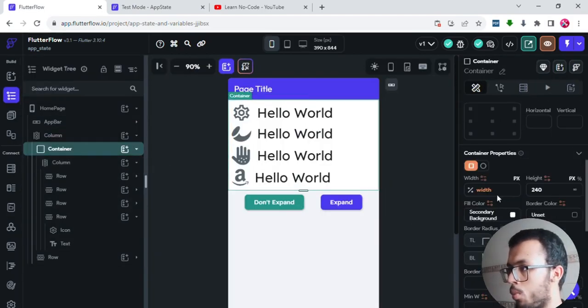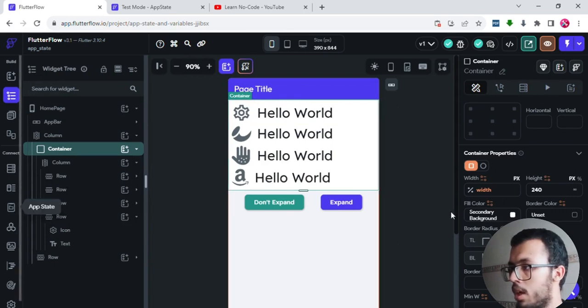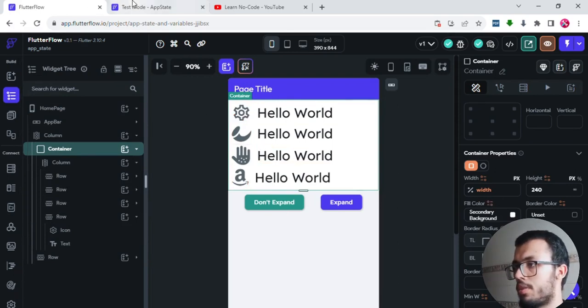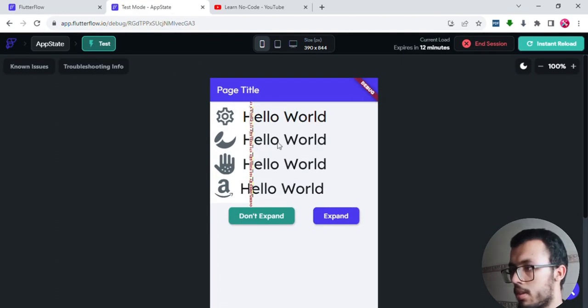So if you add 150 in the app state, you will add it here, and the size of that container will be changed. So let's see. It is a little bit bigger than it was. So that's what an app state does, and that's how you can play around with that.